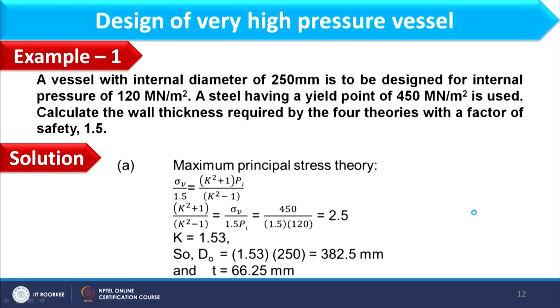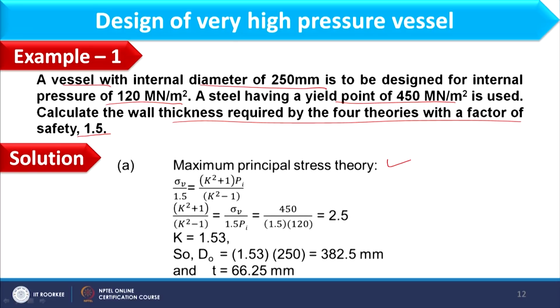So, here I am having example 1. A vessel with internal diameter of 250 mm is to be designed for internal pressure of 120 meganewton per meter square. Steel having a yield point of 450 is used. What I need to find is to calculate the wall thickness required by 4 theories with a factor of safety of 1.5. Okay, so let us start with the solution.